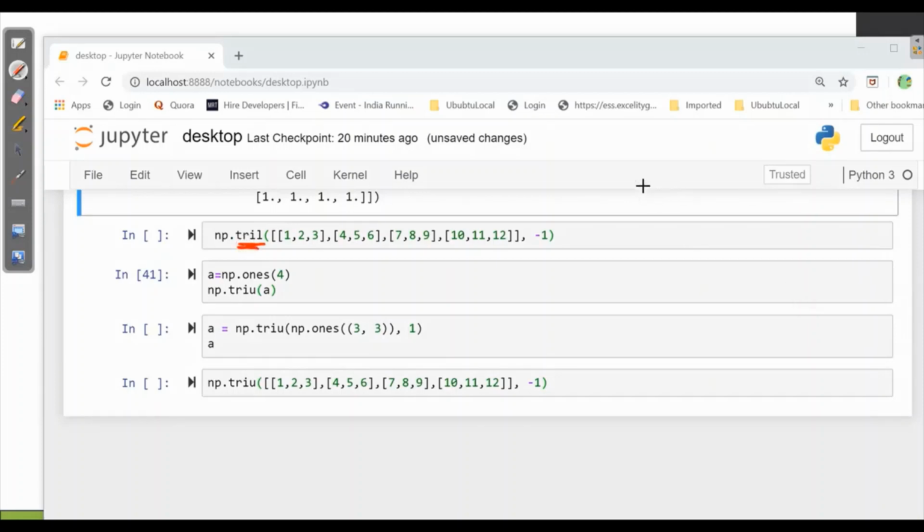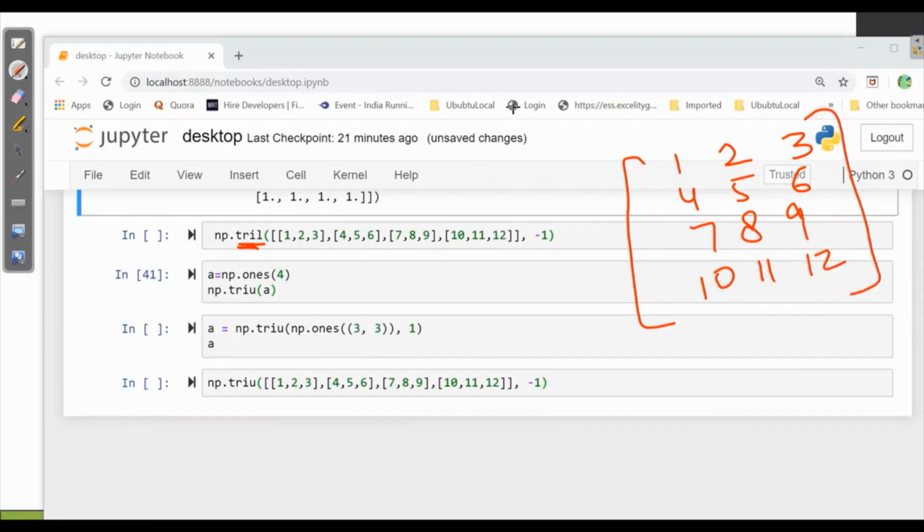Here we have 1, 2, 3, 4, 5, 6, 7, 8, 9, 10, 11, 12, and K is equal to minus 1 has been given. As you know, the upper left will be 0, that means this is 0, so here this will be minus 1.